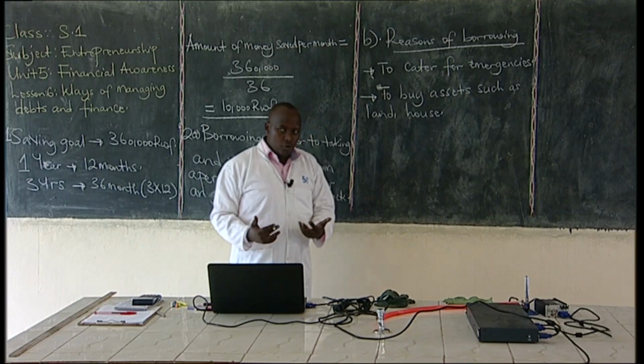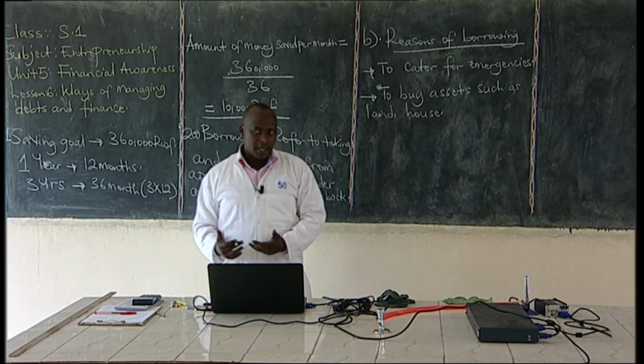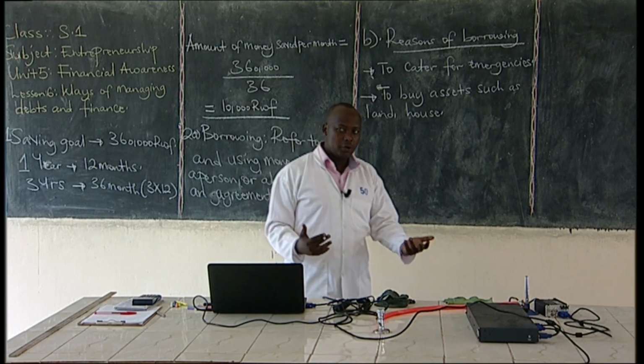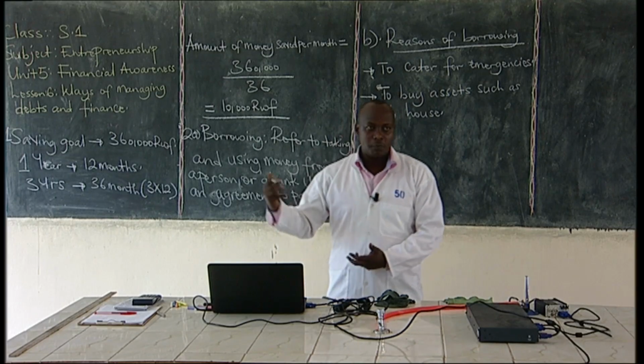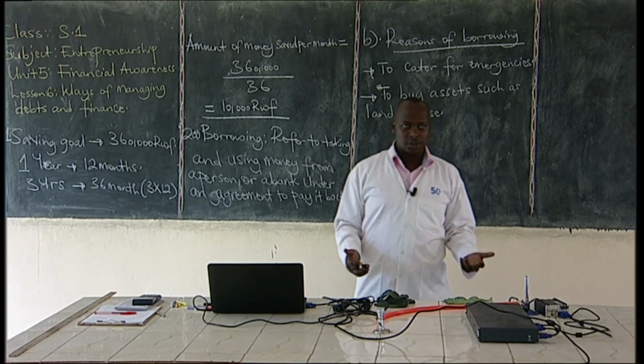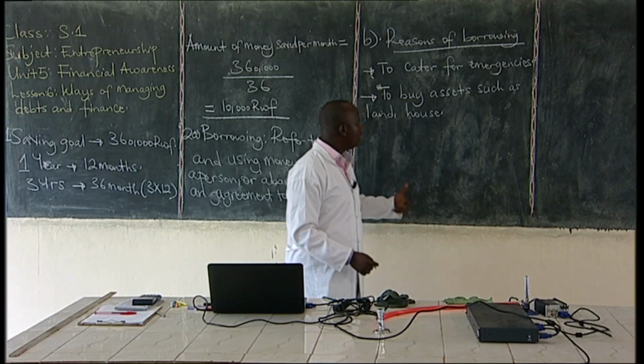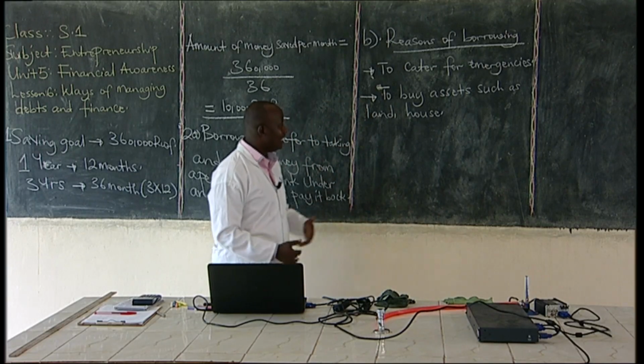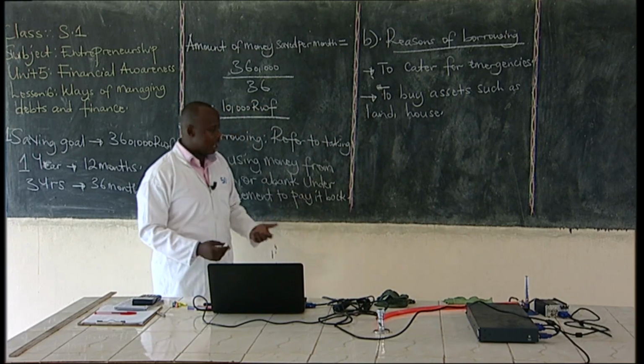We need to borrow because if you don't have money and you want to buy land, you can borrow in order to get the money to buy land or to buy a house. So we borrow in order to buy assets such as land and house.